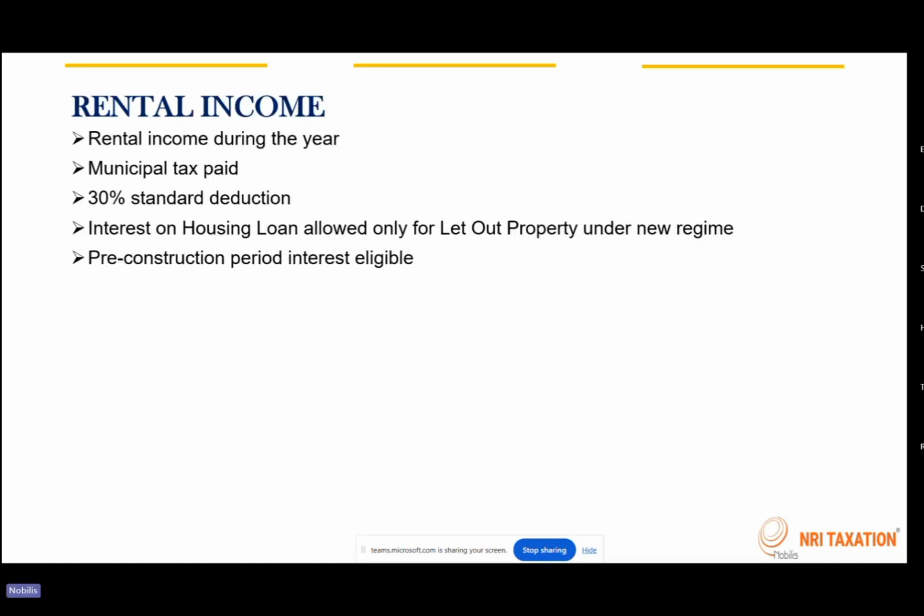Next is rental income. For an individual with rental income, the only deduction available towards the rental income is municipal taxes paid during the year. Then there is a flat 30% standard deduction given for repairs and maintenance. A person who has rental income gets a flat 30% deduction irrespective of the actual expense. Even if you incur more or less than that 30%, 30% is the only deduction provided. Interest on housing loan is also allowed, and pre-construction period interest, if any, is also eligible to be claimed. So this was about rental income.